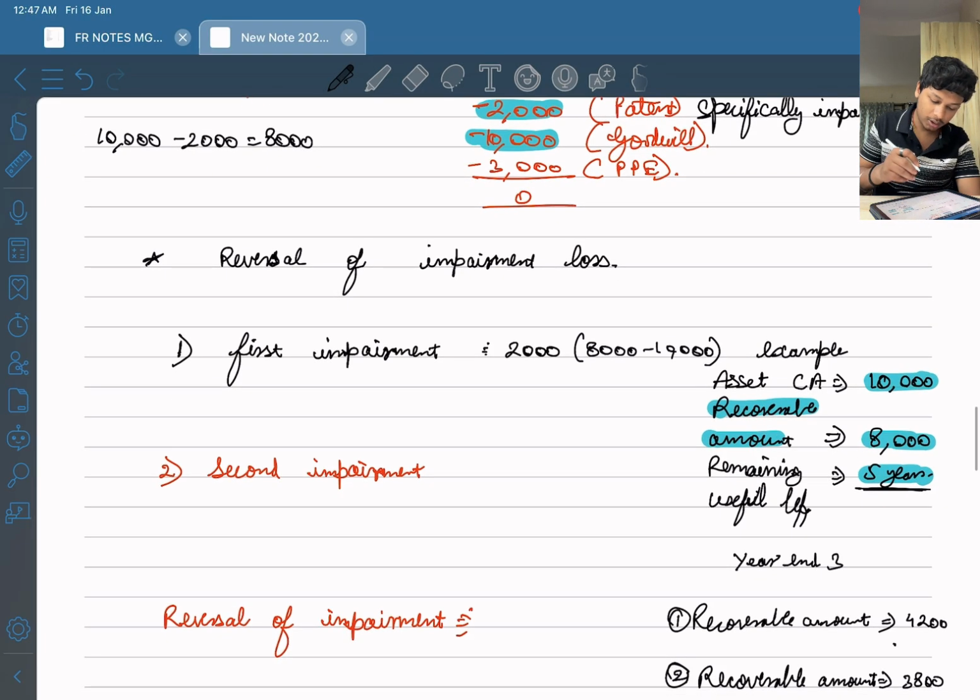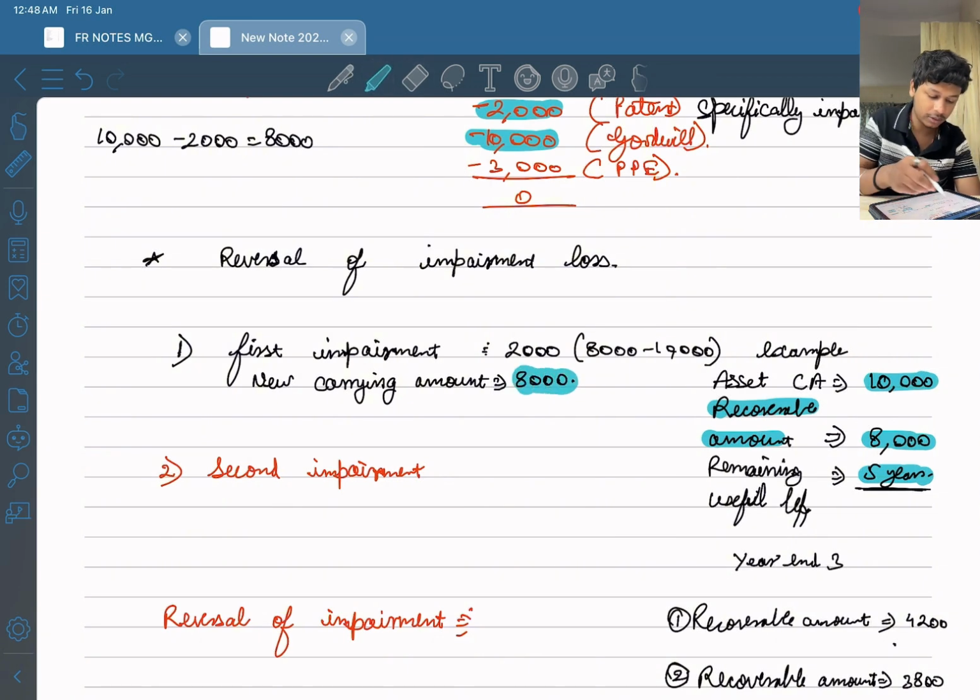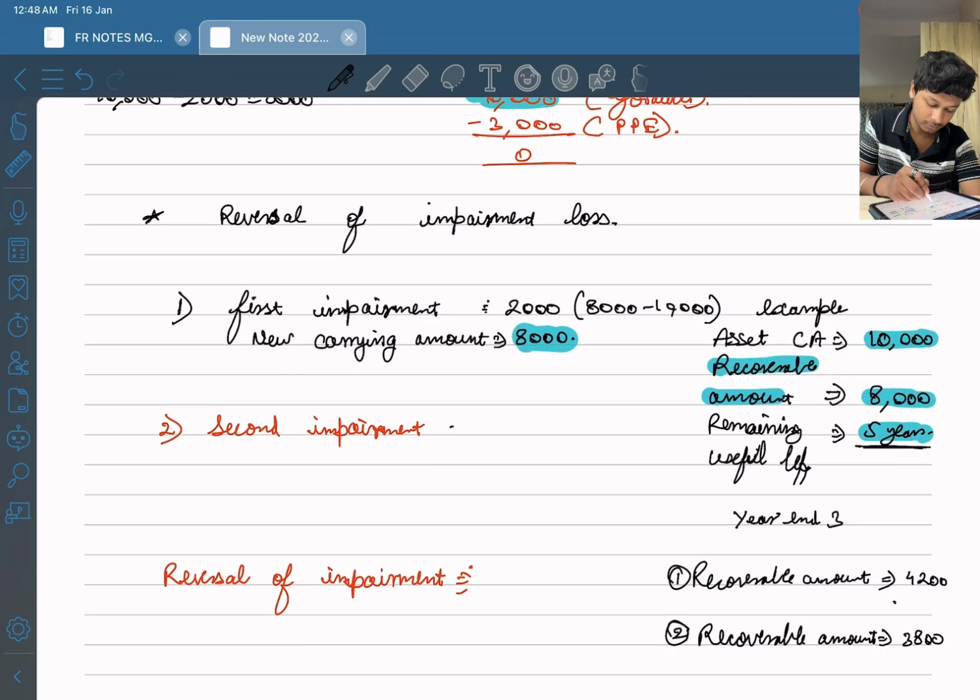Now the new carrying amount will be equal to 8,000, because 2,000 has been impaired, so this will be the new carrying amount. Now the second impairment, what happens?